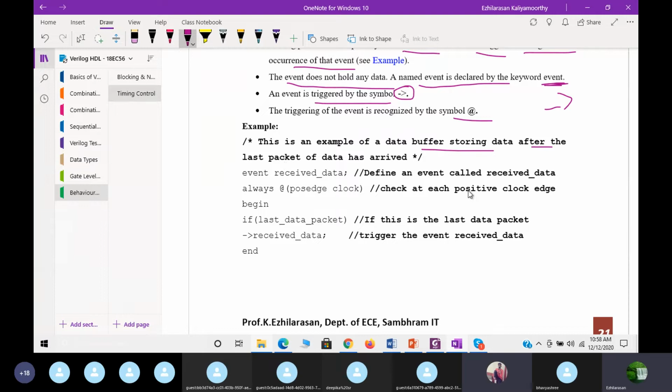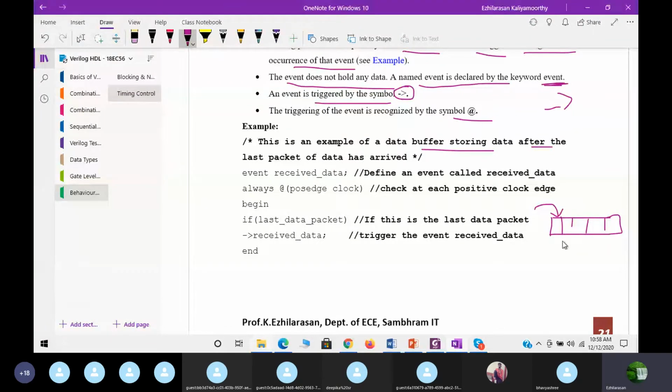There is an example of data storing after the last packet of data has arrived. So in this sense, what is the buffer here? See, this is the buffer we are having, and I need to store the data over here. When the last packet of data has arrived, it will indicate that the buffer is filled.